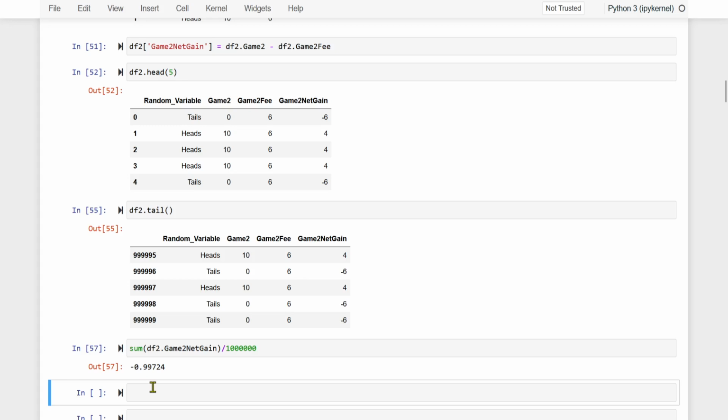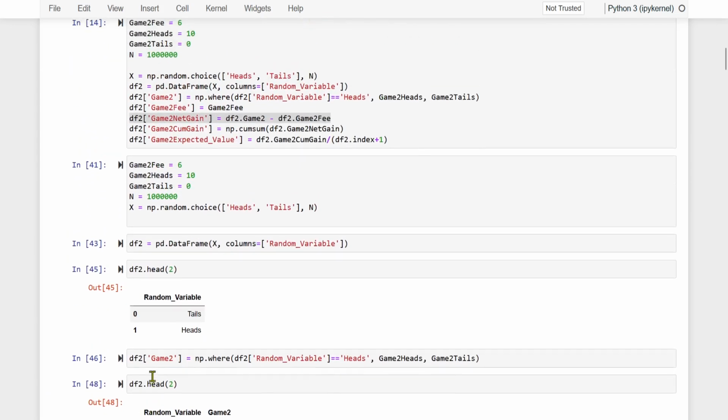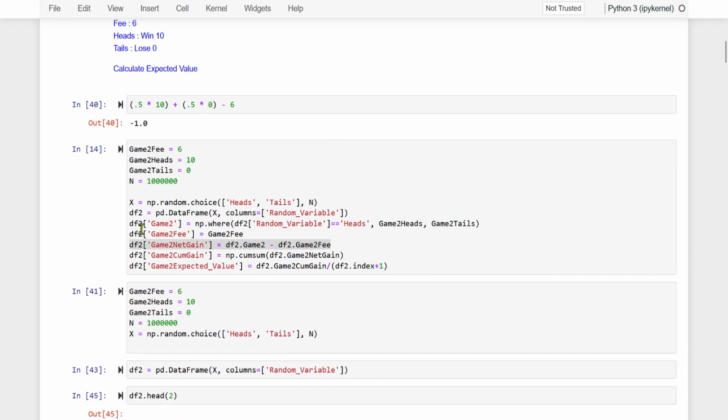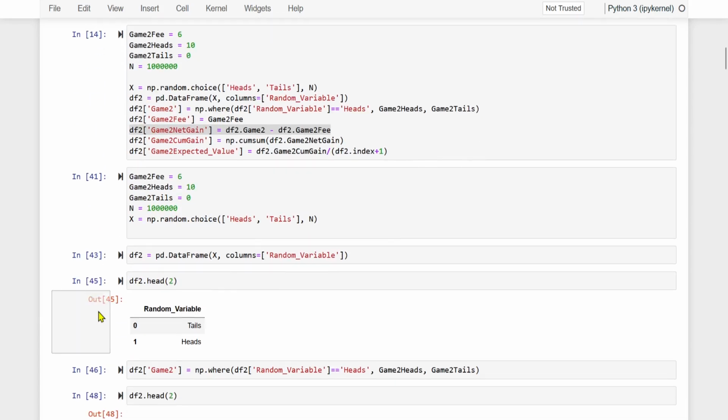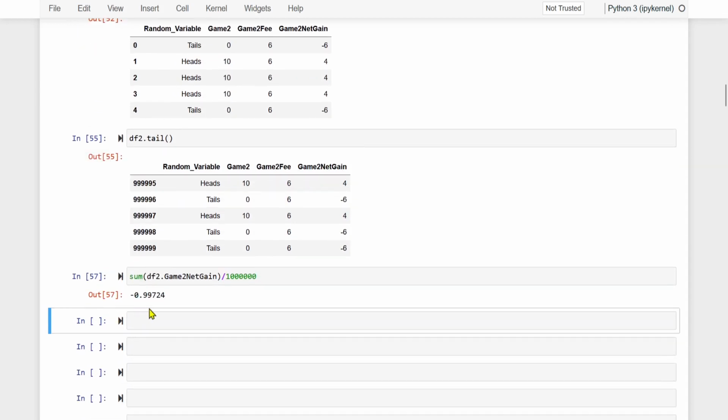What we are getting? This is almost minus 1. And what we were expecting to get? We were expecting to get minus 1. And we indeed got minus 1. Almost, right?